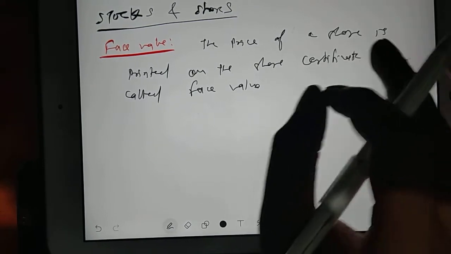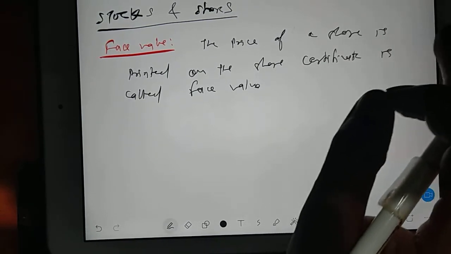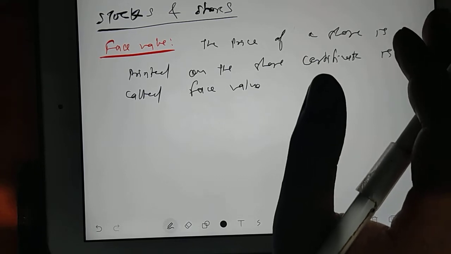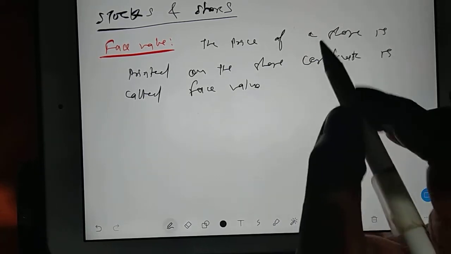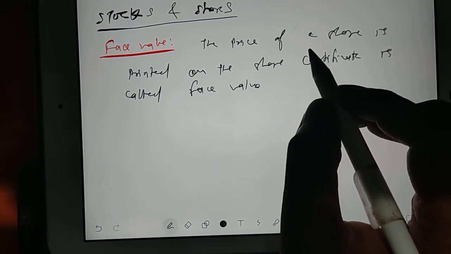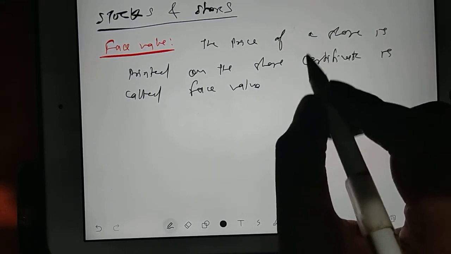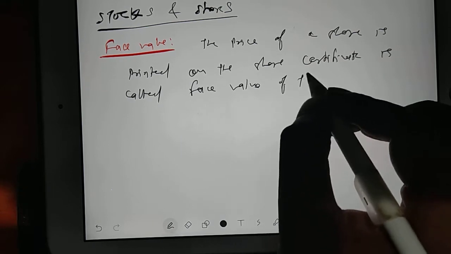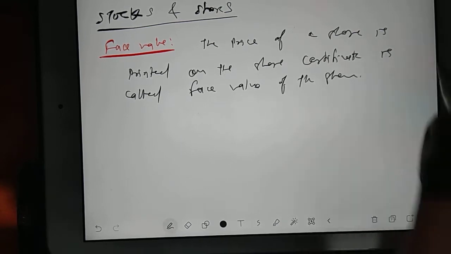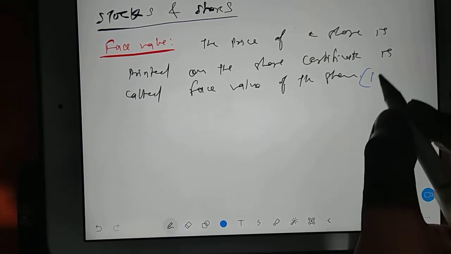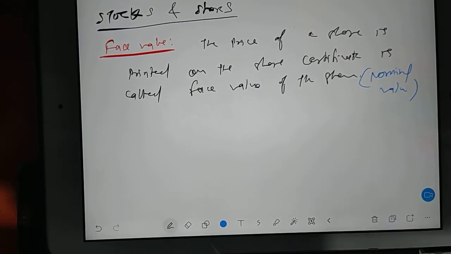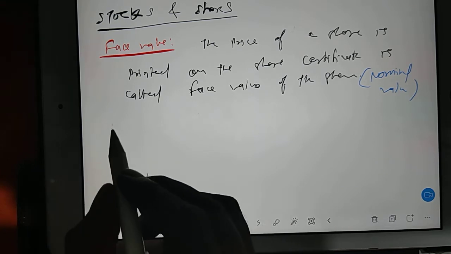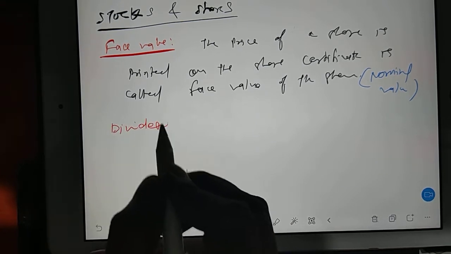Right now we should not touch the live thing going on, because we don't have to work in accounts. We have to solve only related questions, and that also not the real ones, based on aptitude. Face value of the share is also known as nominal value.